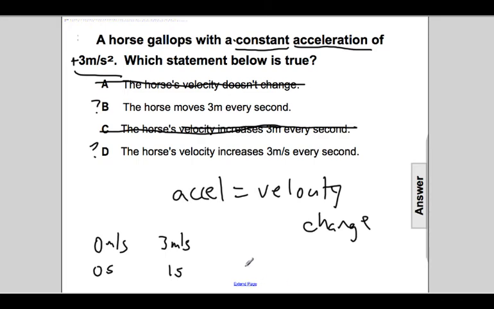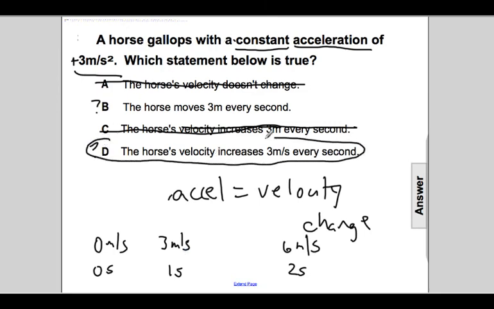Now at 2 seconds, its new speed would be... every second that goes by it gains 3 meters per second. So after 1 second it goes to 3. After 2 seconds it would go to 6 meters per second of speed. So every second that goes by, its velocity increases by 3 meters per second.